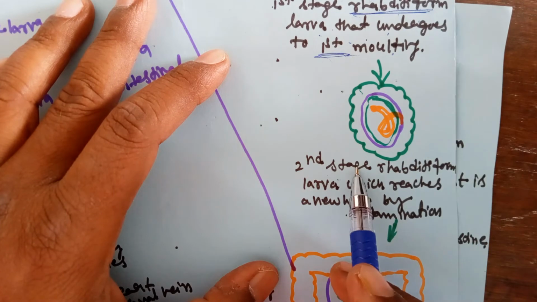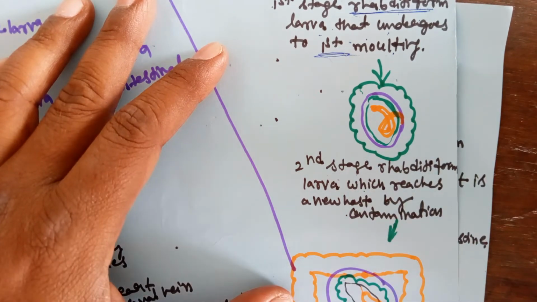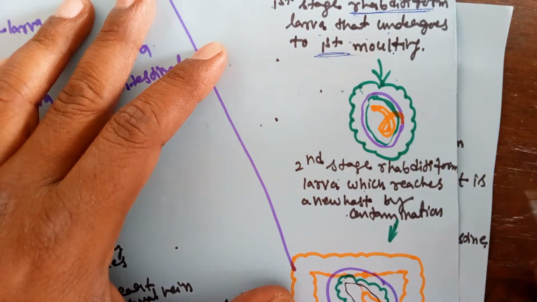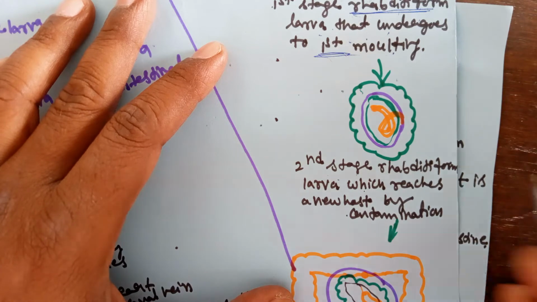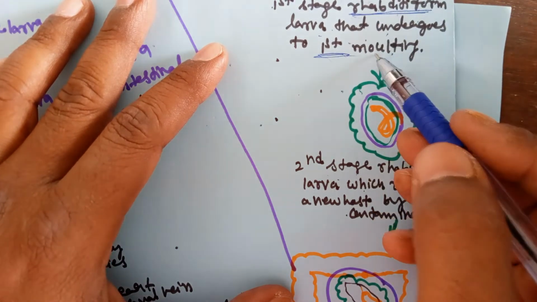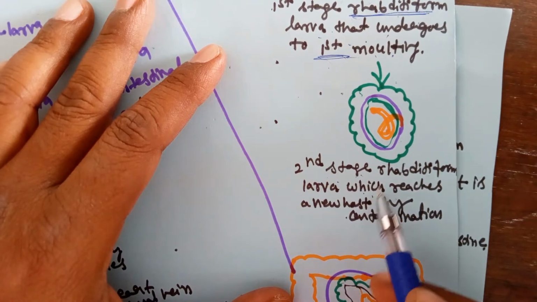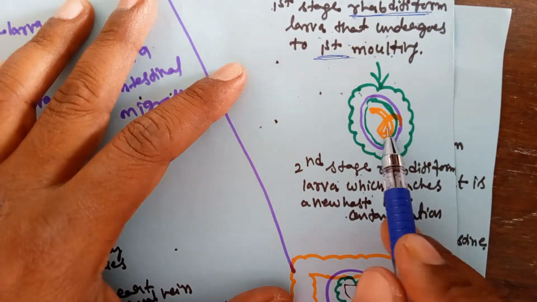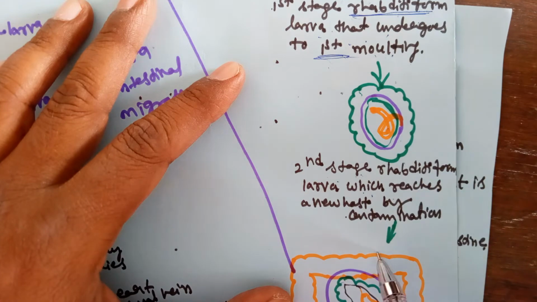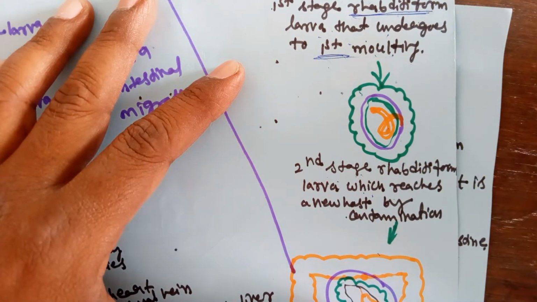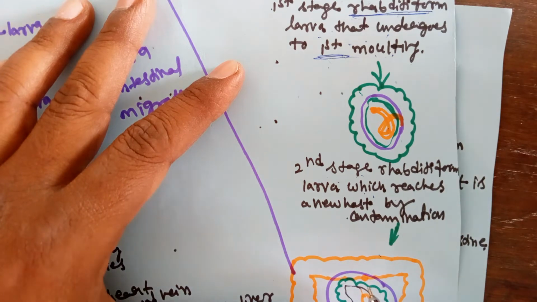So where is the larva present? The larva is present in the stool material. Where is the stool material present? It is present in the open ground area outside. So the first stage rhabditiform larva takes the first molting and the second stage rhabditiform larva forms. When the second stage rhabditiform larva has no further development, where does development occur? It enters the second person's body.